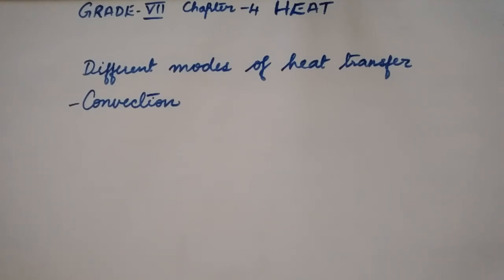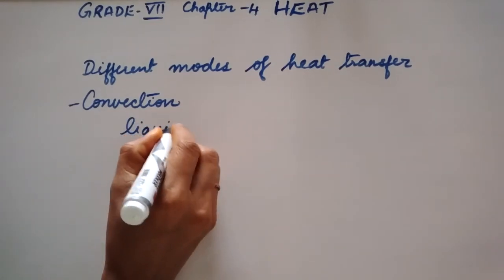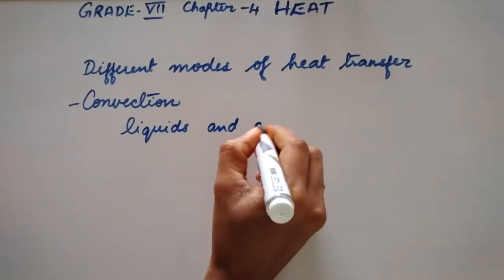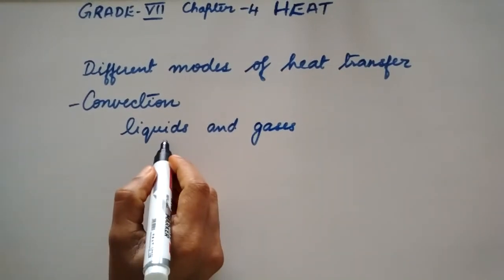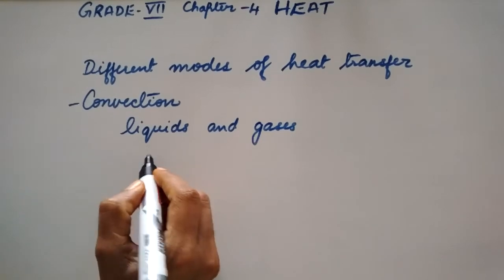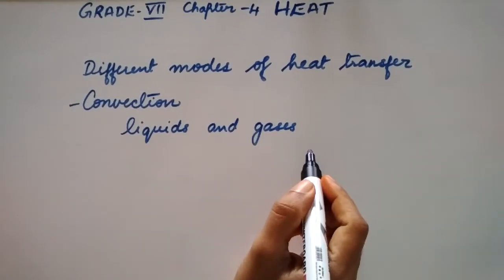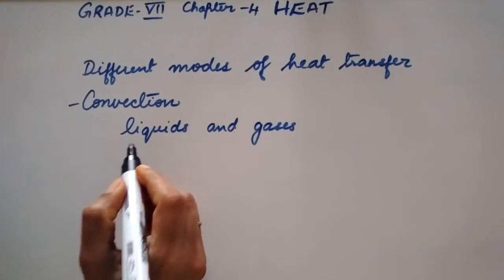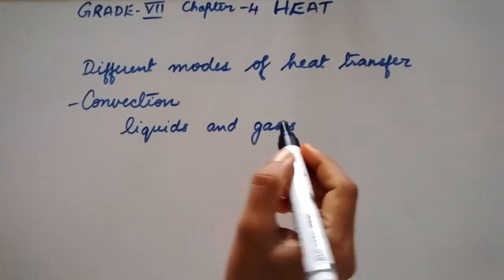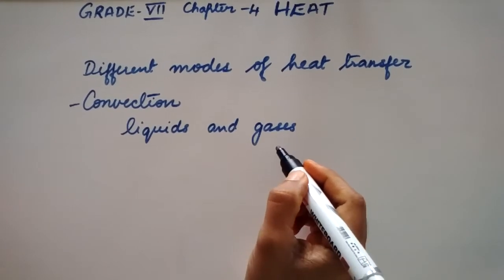So in this method, the heat is transferred by the movement of the particles or the molecules. What happened in conduction? There was no movement of particles. So here we can see in convection, there is movement of particles. So this method of heat transfer occurs only in liquids and gases. Liquids have less densely packed molecules, and in gases, the molecules are free to move.